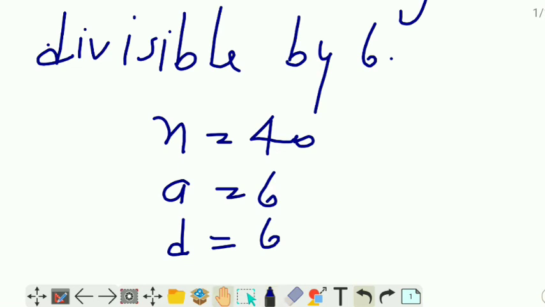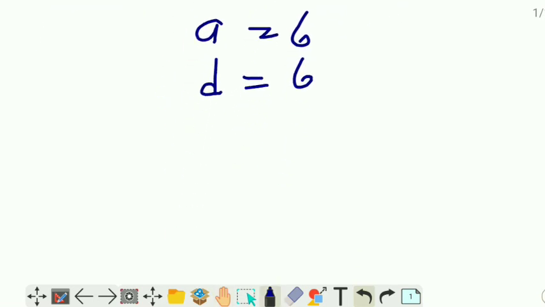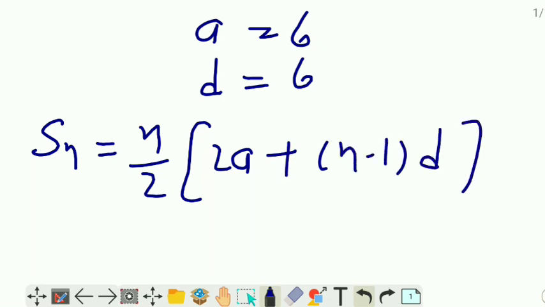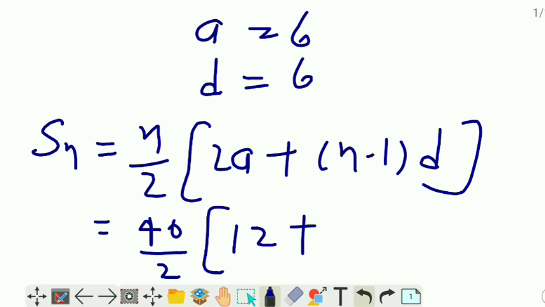Now we will apply the formula. Sn is equal to n by 2 into 2a plus n minus 1 into d. So n is here 40 upon 2, a is here 6, so 12 plus n is also 40, so 39 into 6.